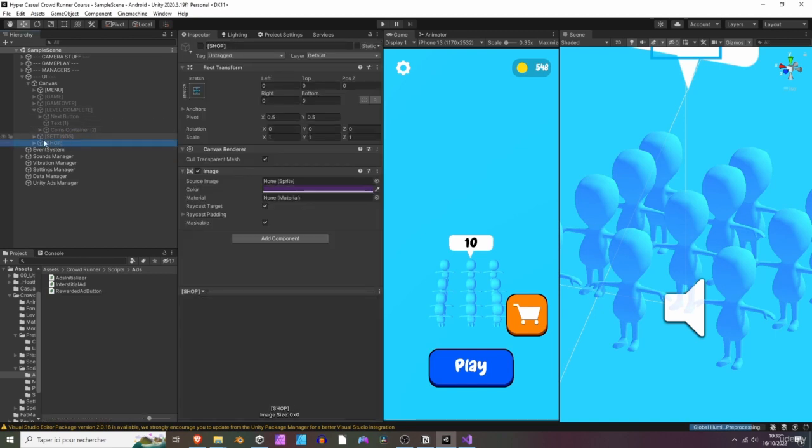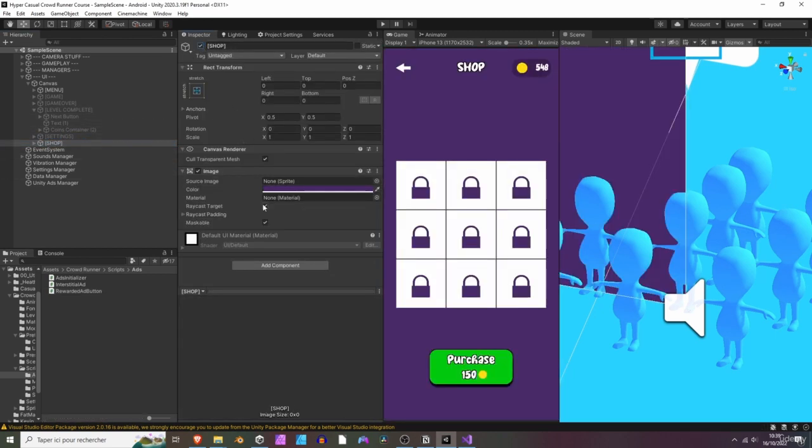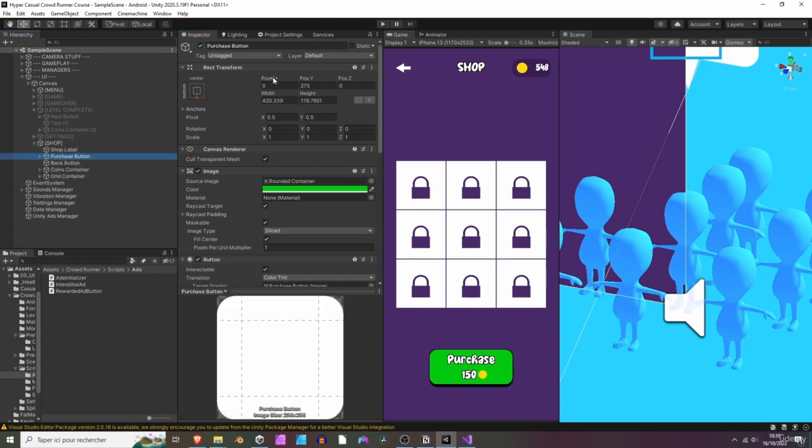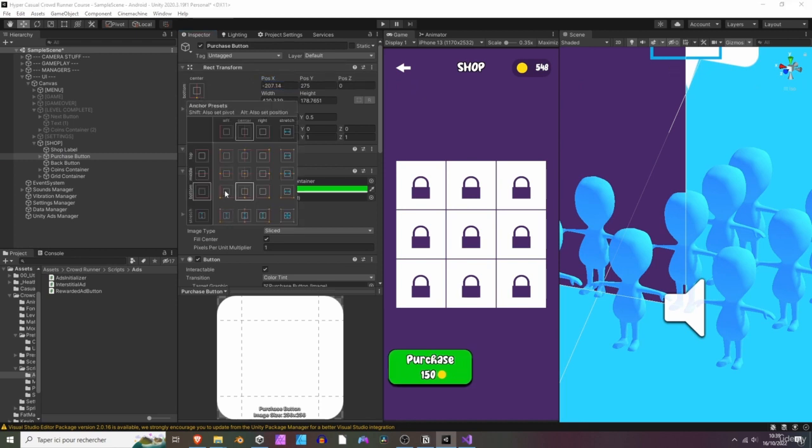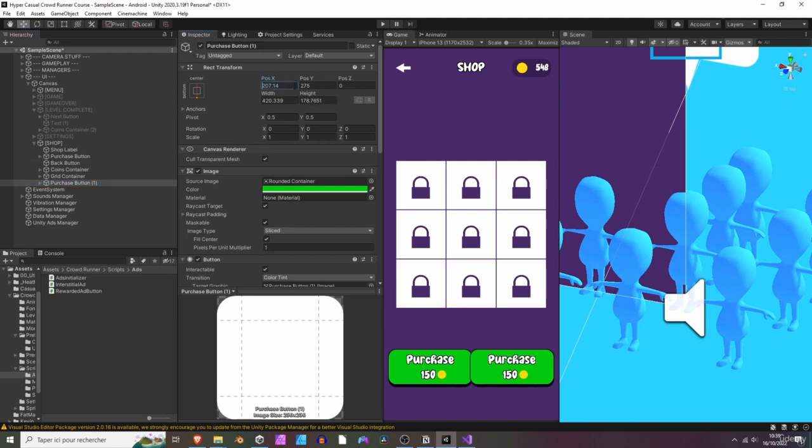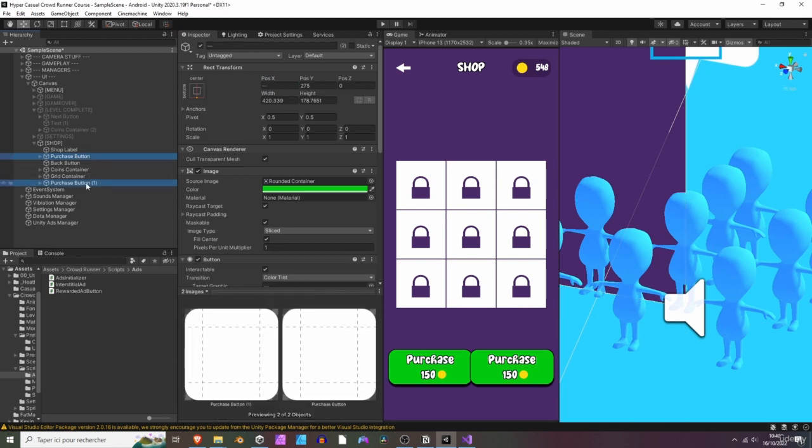So first we are gonna start by showing the shop, like so, cool. And then we can move the purchase button a bit on the left, maybe right here. Yeah, cool. Maybe it should be anchored to the bottom left now. Nah, let's keep it anchored to the bottom. Let's duplicate it and move it on the right, like so. So we can see that it's a bit too big. So for that, I'm going to select both the purchase and watch video button and change their width, like so. All right, maybe we should change the height a bit too. So something like that should be all right. Yeah, perfect.